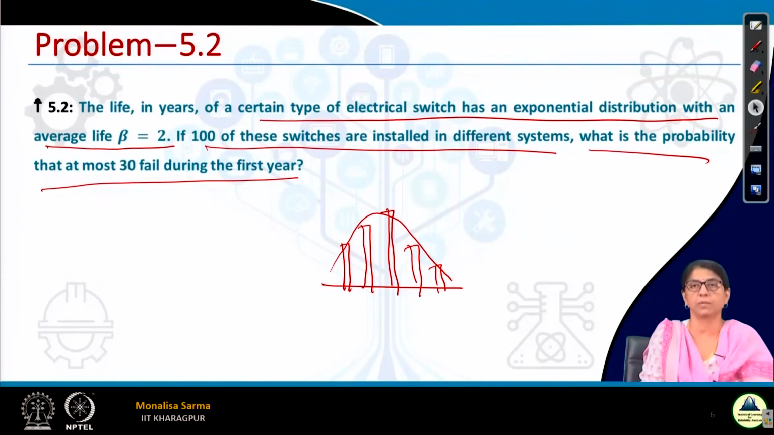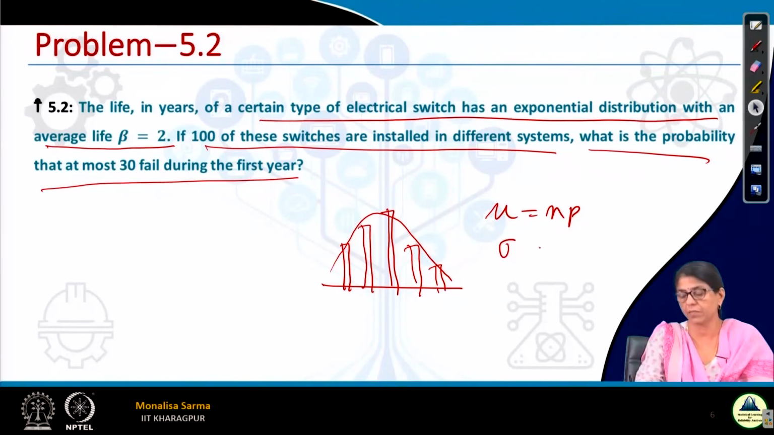Now here we will be approximating by the normal distribution. For a normal distribution, again we need two parameters. What are the two parameters? The parameters are mu and sigma. So for the normal distribution, what is mu? Mu is np, and what is sigma? Variance, sigma squared, is npq.